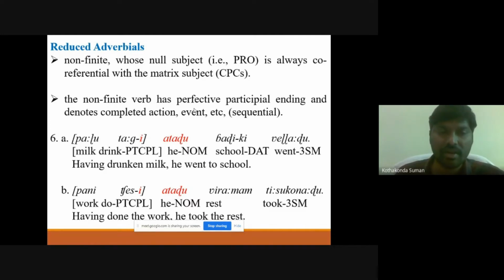These are also called non-finite adverbials. Generally we find big pro in the subject position. What we discussed in the previous slide was little pro; this is about big pro. Generally it occurs in the subject of a non-finite clause, and it is always co-referential with the matrix subject. So there is a co-index with the matrix subject in all contexts. This non-finite verb has a perfective participial ending, and it denotes a completed action or event. In this, actions and events are sequential, one after another.